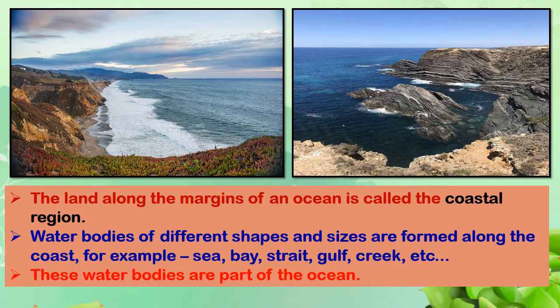Now, water bodies of different shapes and sizes are formed along the coast. That is because in some places the land goes deep into the sea and sometimes away from the ocean. So all these have been given different names according to how the water is formed over there. The names are sea, bay, strait, gulf, creek, etc. Now these water bodies are part of the ocean.